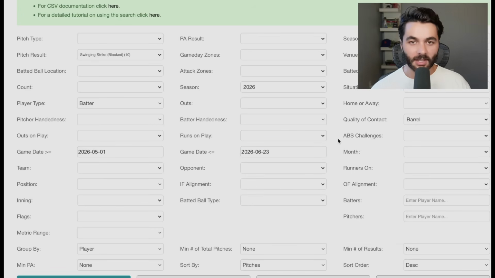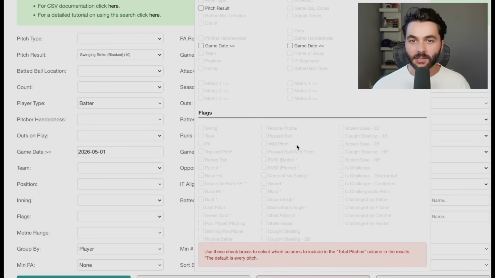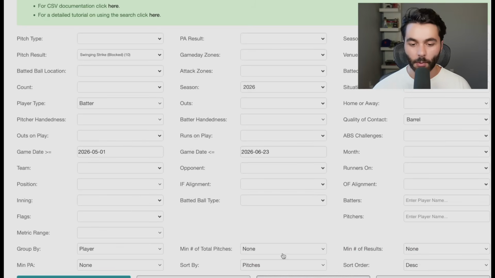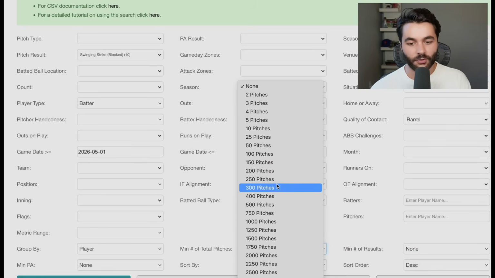And then this is the key with the Baseball Savant search function, the total pitch parameters. So this is basically what we're going to be using for total pitches. Not really a math guy, but I think this will wind up being the denominator. We want that to be the pitch result inside of these game dates. And now we're getting the barrels. I'm pointing on my screen right now. I'm an idiot. I think you guys can see that. But then we're getting the barrels out of that right here, and that's going to give us the percentage of barrels per swing when we search this. I want a minimum number of total pitches, like 300 total pitches.